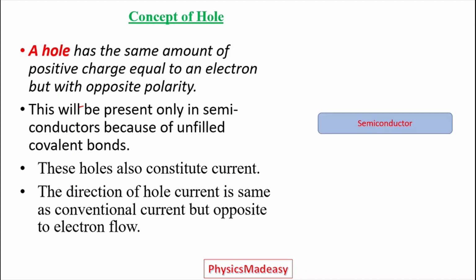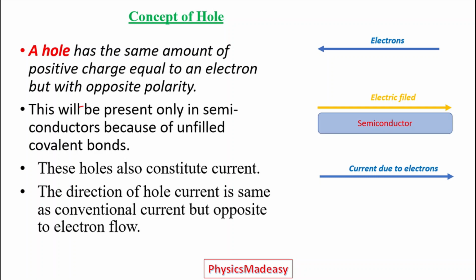Now we'll see this clearly. If I say this is a semiconductor and you apply the electric field in this direction, then electrons are moving in the opposite direction as shown here. And the current due to electrons is in the direction of the electric field, and holes are moving in the direction of the electric field, and the current due to holes is in the direction of the electric field.